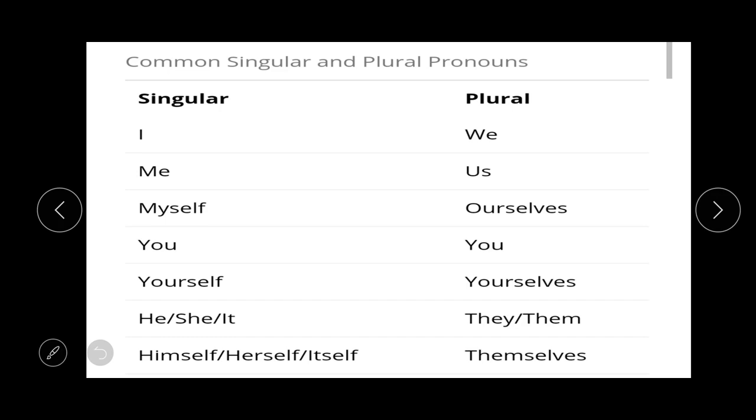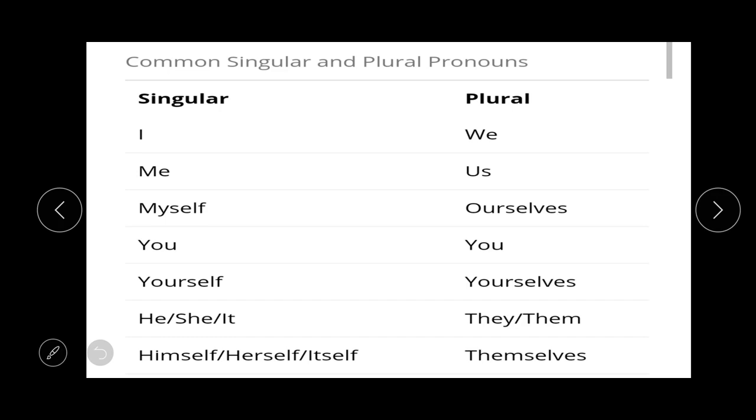It means that if you want to make I plural, you have to put we. The plural form for me will be us, then myself will be ourselves. You will remain the same in both singular and plural. Then yourself will become yourselves in plural. Then he, she and it, their plural forms are they and them. And himself, herself or itself will become themselves.